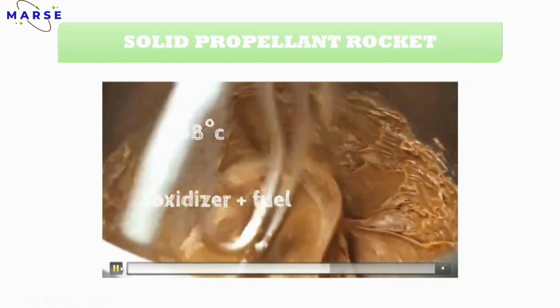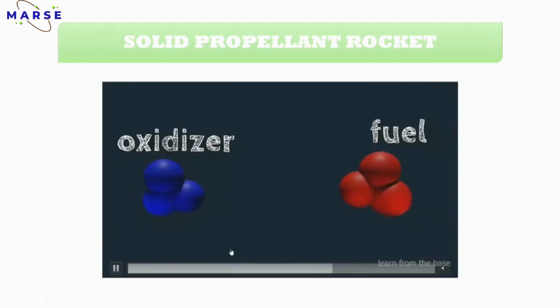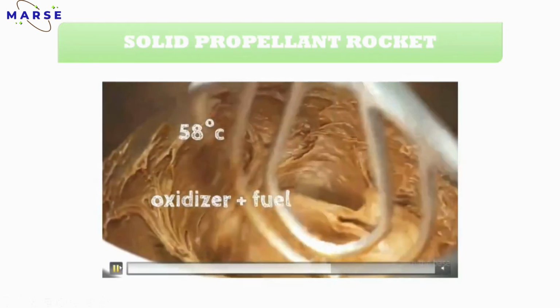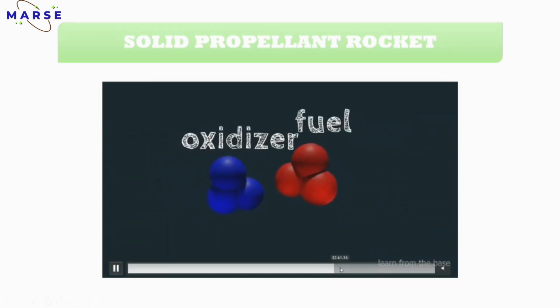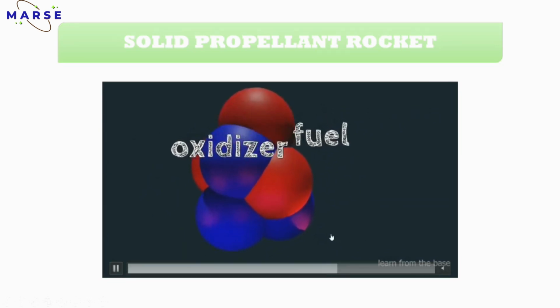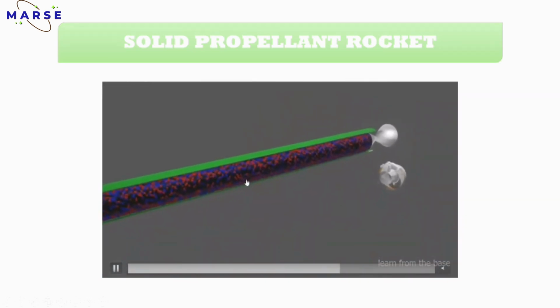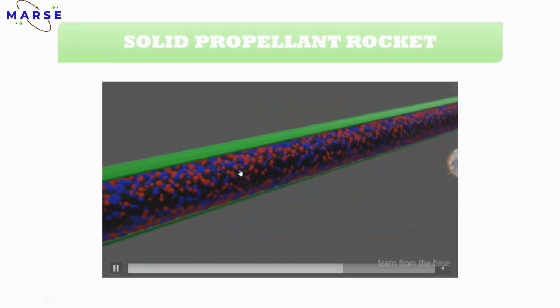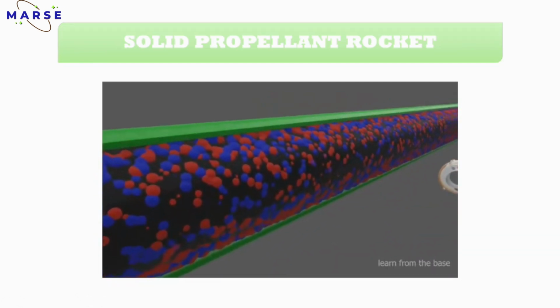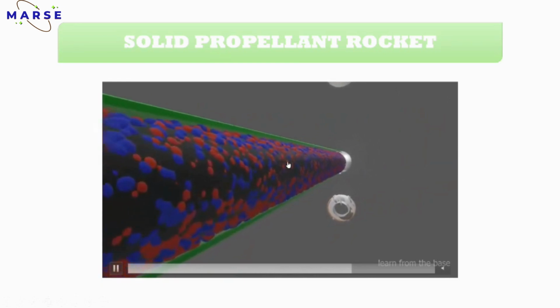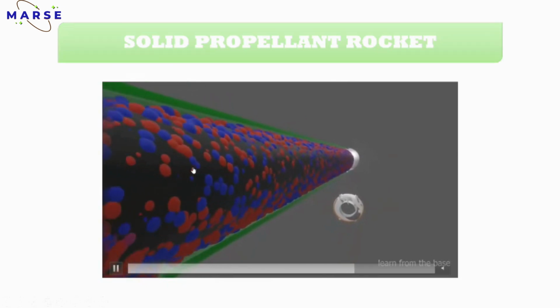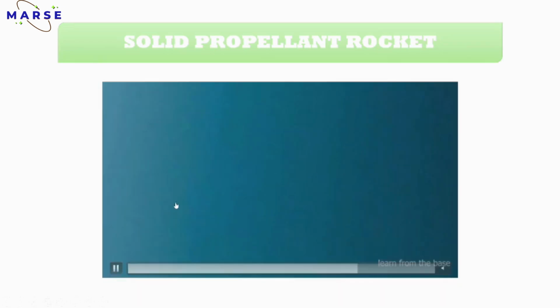See, you can see this is a mixing procedure. In the mixing procedure, the oxidizer and the fuel are present in it. So you have to mix it properly. After mixing, the oxidizer and fuel are tightly bonded. So this is a propellant grain. Propellant consists of both oxidizer and fuel part. Now we will see the working principle.